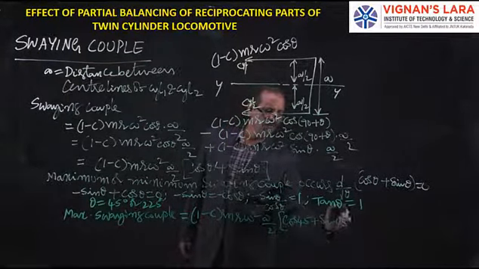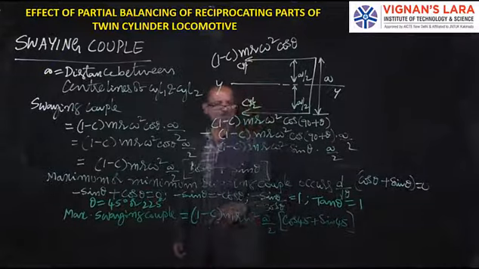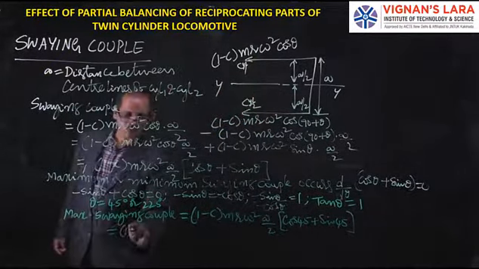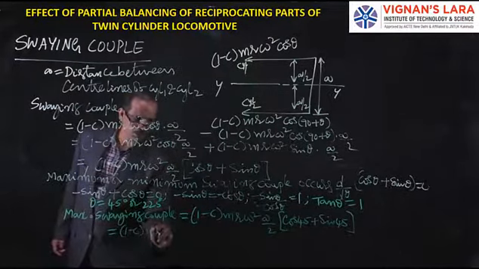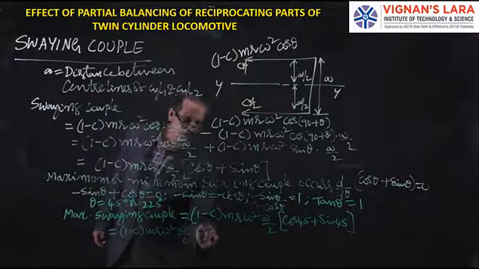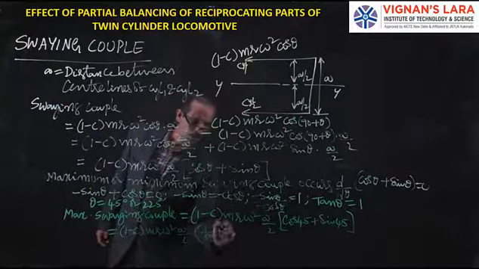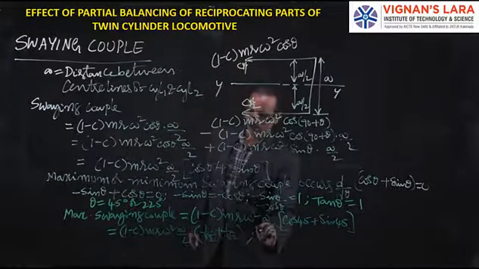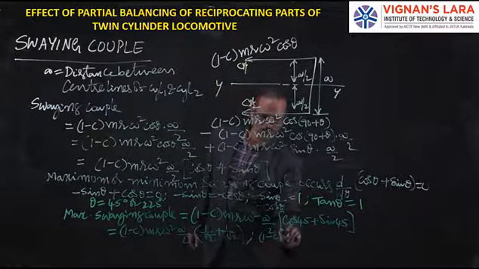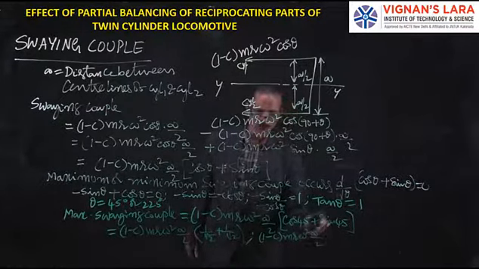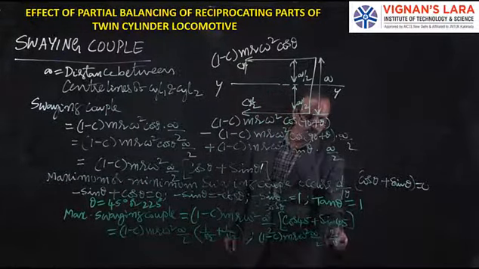So cos 45 is 1/√2, sin 45 also 1/√2, then it will be (1 − c) m r ω² a/2 into (1/√2 + 1/√2), that is 2/√2.